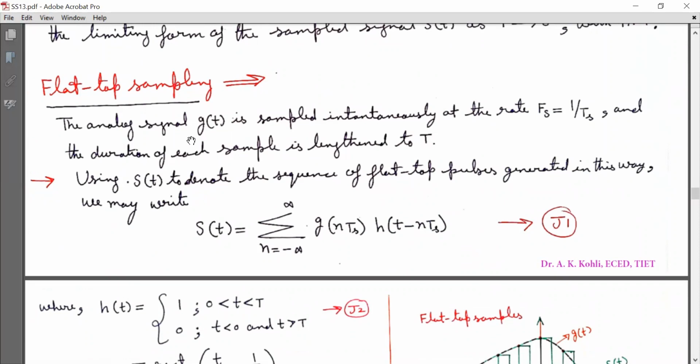Using s(t) to denote the sequence of flat top pulses generated in this way, we may write s(t) is equal to summation n running from minus infinity to infinity g(nTs) h(t minus nTs), mark it as J1.